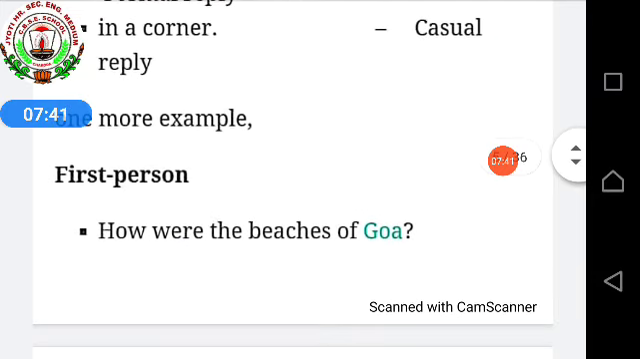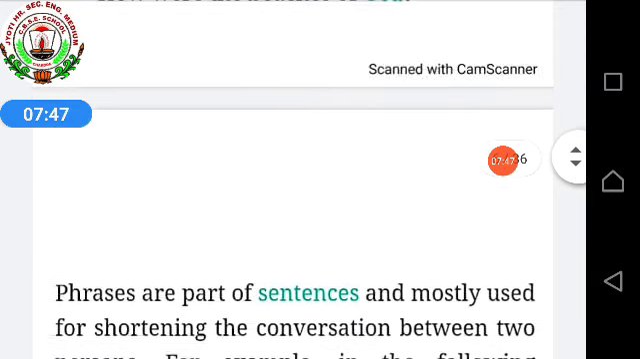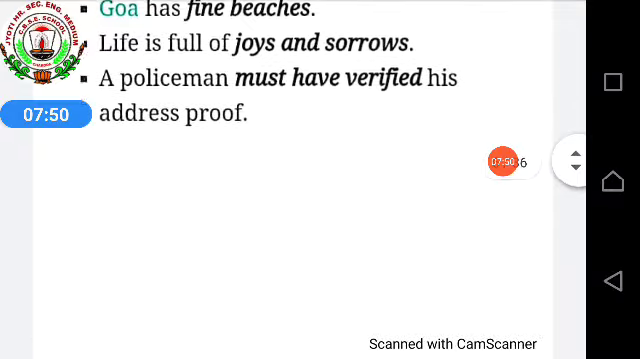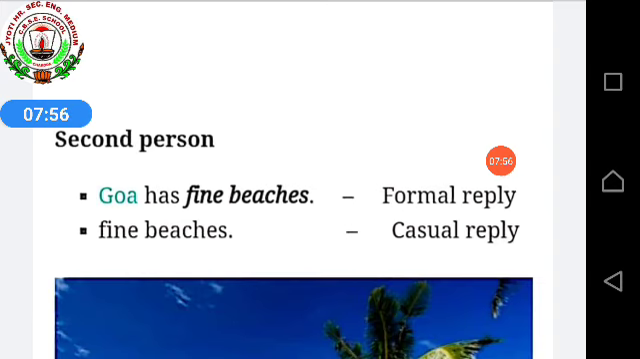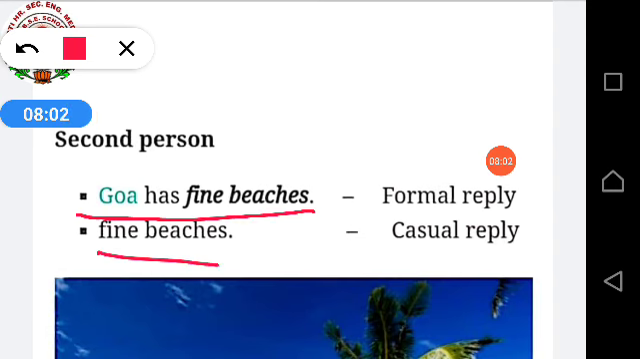One more example is given over here. The first person is saying, how were the beaches of Goa? How is the second person replying? Goa has fine beaches. The second person is giving a formal reply, Goa has fine beaches. That means that person has used a full sentence. But if we see according to the phrase, then what will come? Fine beaches. How are the beaches of Goa? Fine beaches. Like that normally people reply.